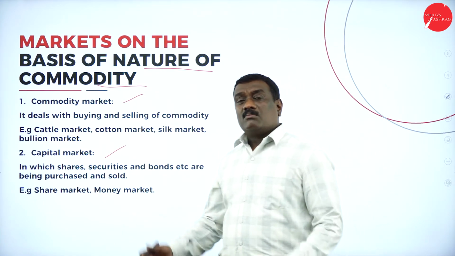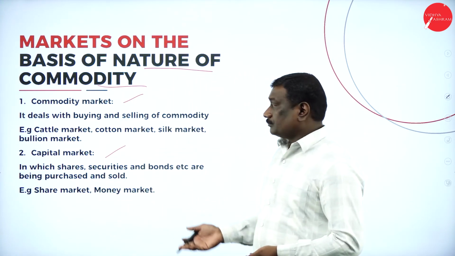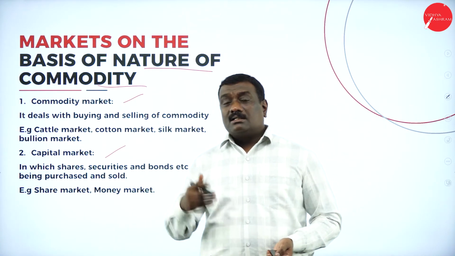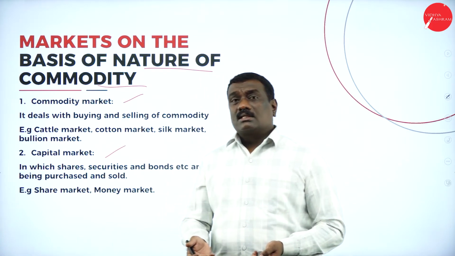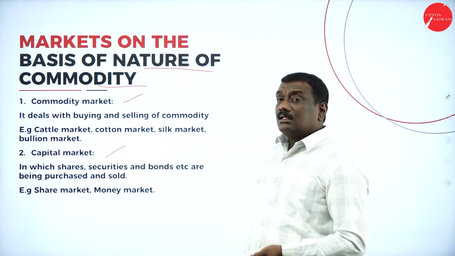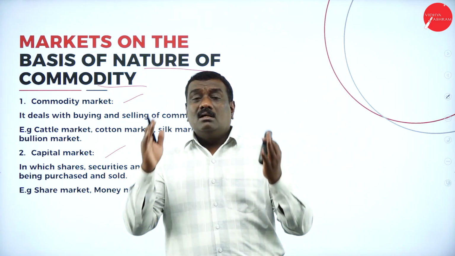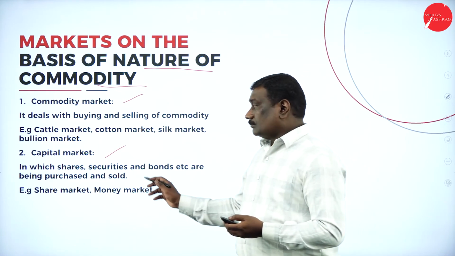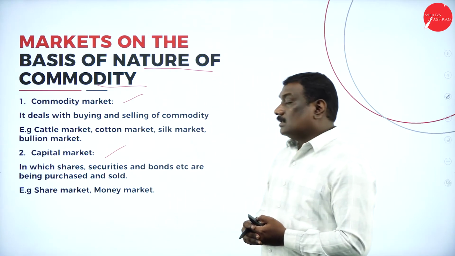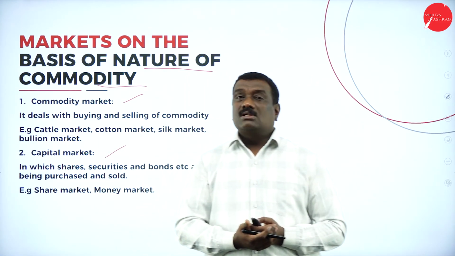What is the commodity market? The commodity market is a market where goods and commodities are bought and sold. For example, we have the cattle market, bullion market, silk market, wool market. All these kinds of markets come under the commodity market. Now coming to the capital market. In the capital market, shares, debentures and bonds are bought and sold. So here the shares, securities and bonds are bought and sold under this type of capital market. Examples: the share market and money market are the best examples for the capital market.